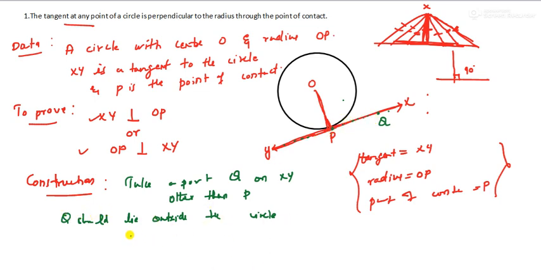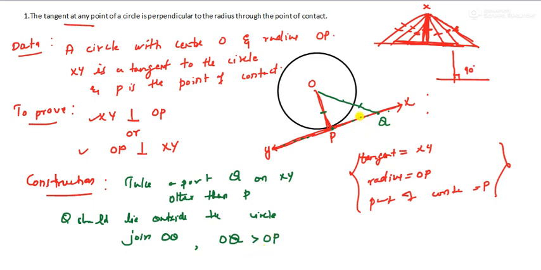Now join OQ. If you join this OQ, you can say OQ is more than OP, right? The distance OQ is more than OP.